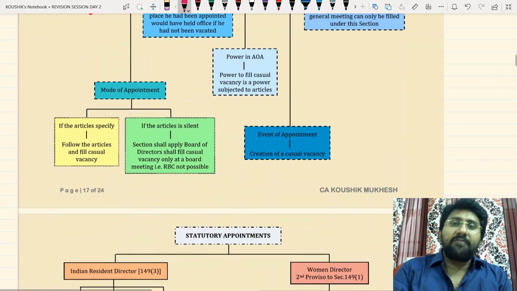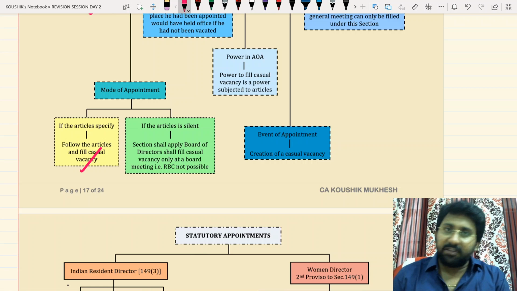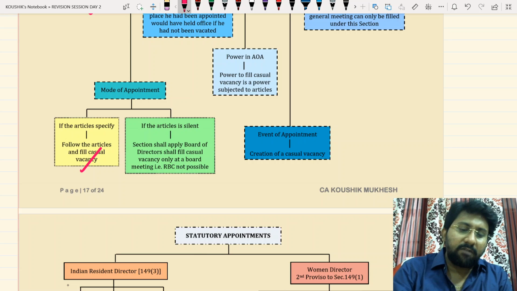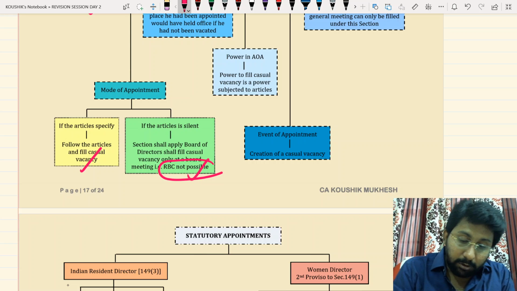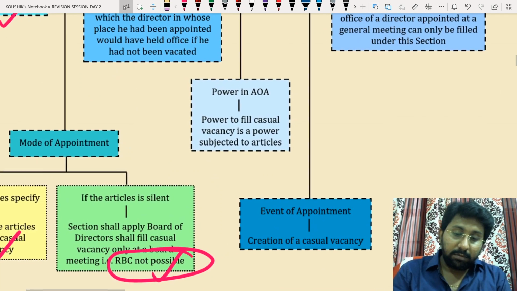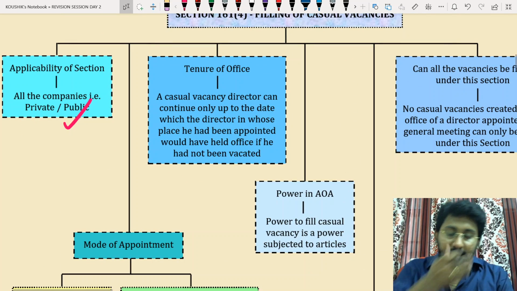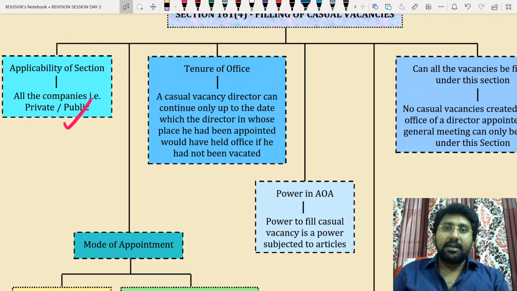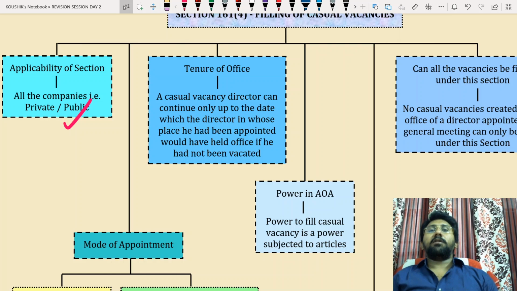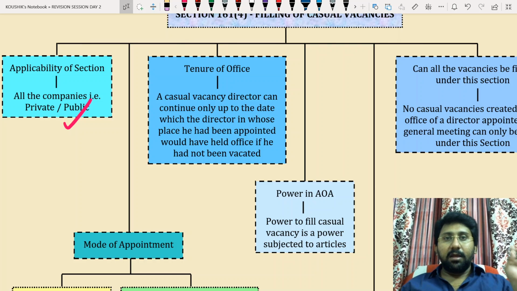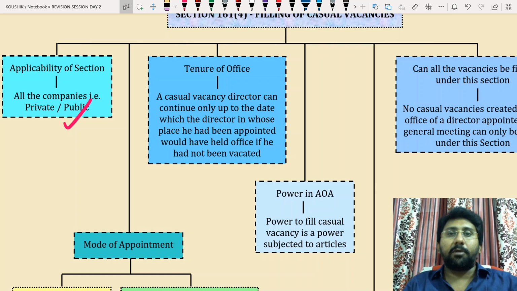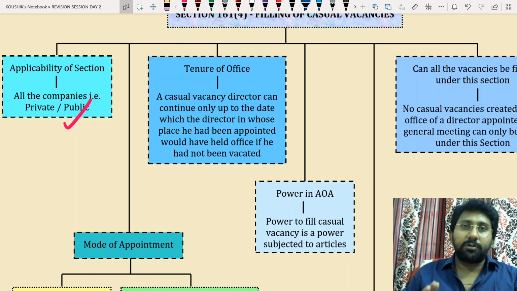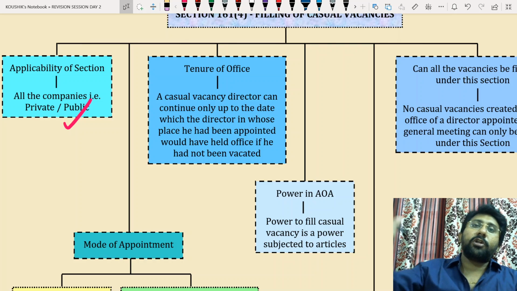Mode of appointment. If the Articles specify, follow the Articles and fill the casual vacancy, whatever mode the Articles specify. If the Articles are silent, the board of directors will appoint at a board meeting. Now RBC is not possible for a casual vacancy director. Next one: tenure of office. Till when he can continue. Applicable to which company? Both public and private. And appointment by whom? If the Articles specify, follow that mode. If the Articles are silent, the board will appoint at a board meeting, no RBC. Next one, tenure. He can continue up to the tenure of the original director.